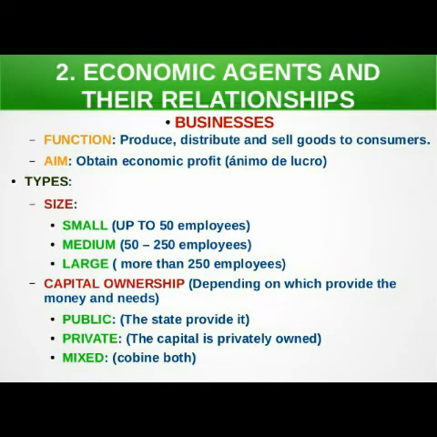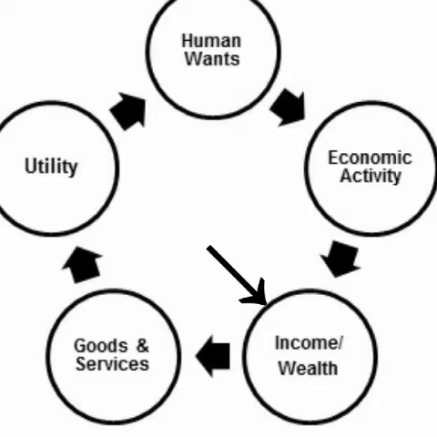Now, who are the economic agents? The economic agents are classified by functioning. We can see small sector, medium sector, large sector. The small sector has up to 50 employees, the medium sector 50 to 250 employees, and the large sector more than 250 employees. As far as ownership is concerned, it may be a government-owned company, a private-owned company, or a mixed company. That means a combination of government and private.